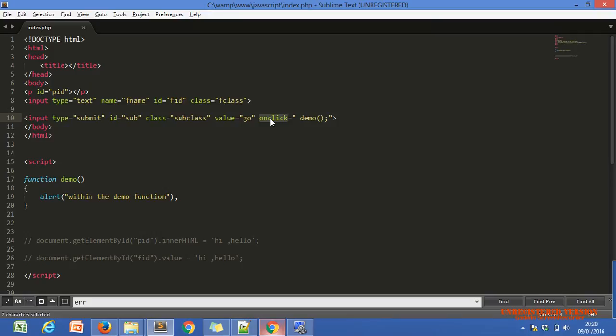What you have to do on click is just call the function, nothing else, simple code. I just called the demo function of JavaScript, so it will execute whatever number of lines this function has, all of those lines. Okay, Khushi,